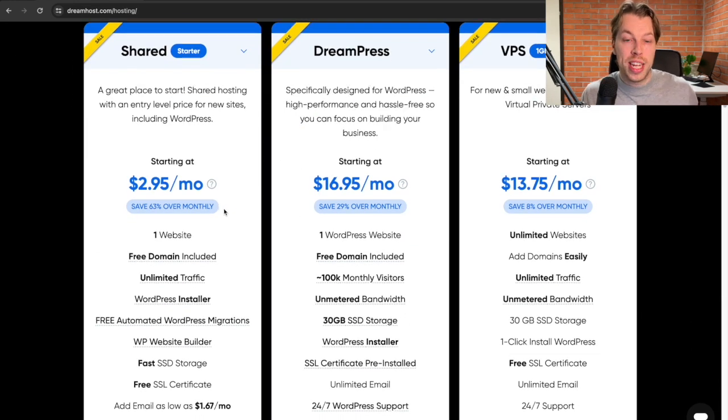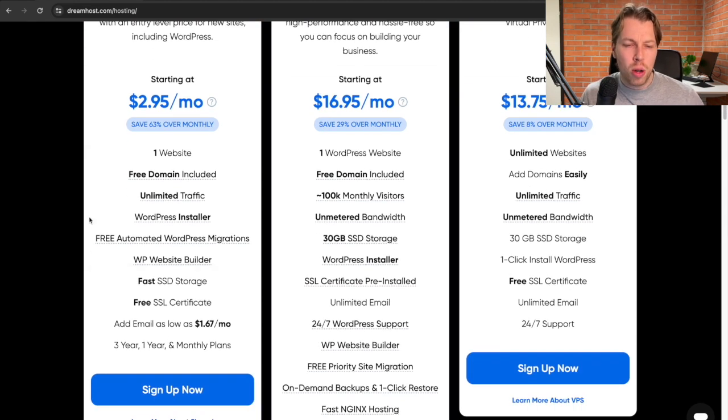We're going to go with the cheapest option out there. The only thing that we're interested in is that there is this WordPress installer and that we have this WordPress website builder option, because you want to make sure that you're going to actually get the WordPress website installed in that domain. So a blank domain name doesn't mean a thing.